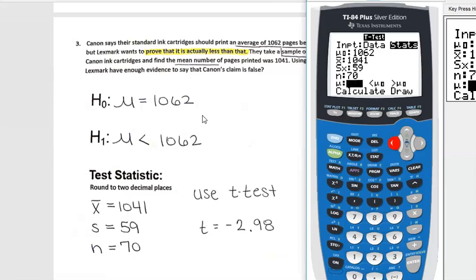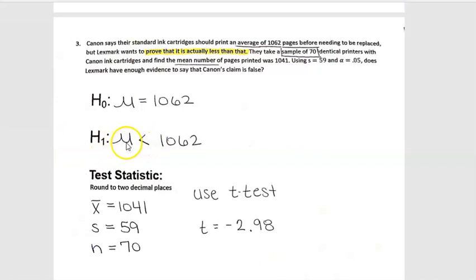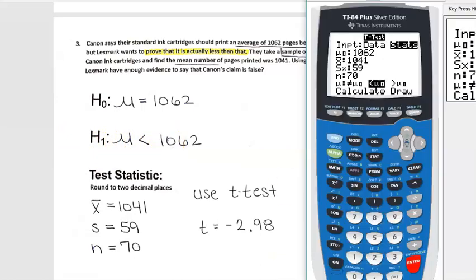So to calculate the p-value, it has to know, are we trying to find the area less than the value or greater than, or on both sides of the curve? And so for ours, we're going to do the less than, right? So you want to choose the one that'll make it look just like this. You want it to look like mu less than 1,062, right? So that's what this would be, mu less than that 1,062, okay? And then we're going to calculate it.